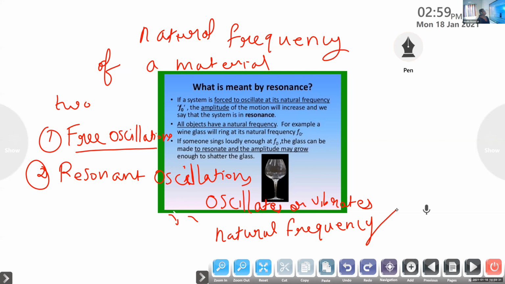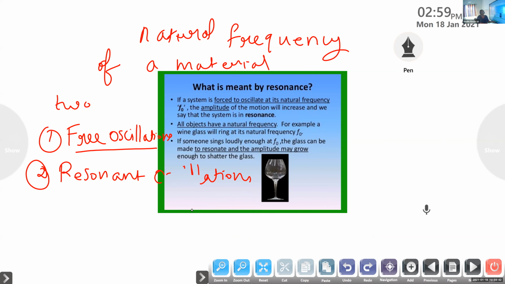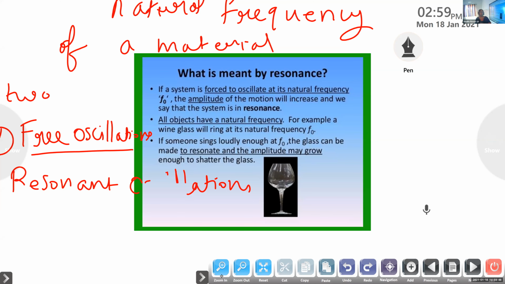Okay. Now we are moving on to resonant oscillations. Resonant oscillations are the oscillations which take place on the basis of the phenomenon of resonance. They happen only due to one phenomenon, which is known as resonance. So I am explaining what resonance is. A system is forced to oscillate at its natural frequency. Then the amplitude of the motion will increase and we say that the system is in resonance.